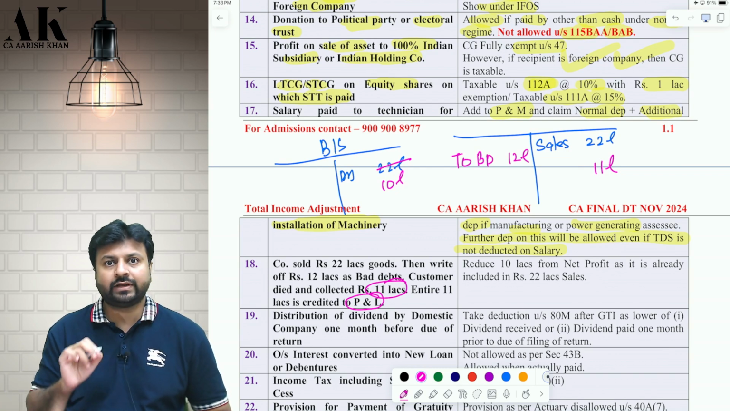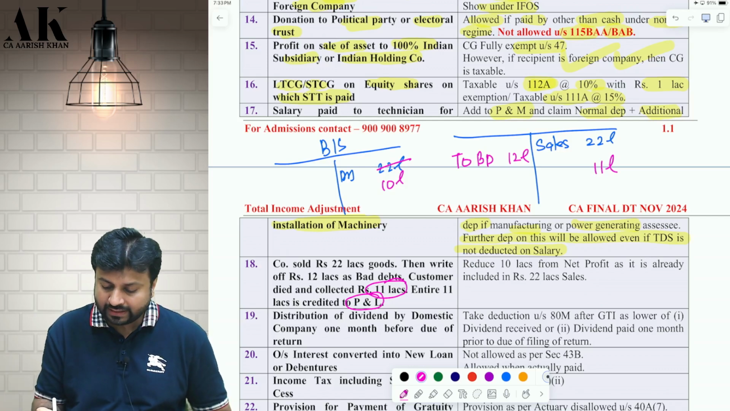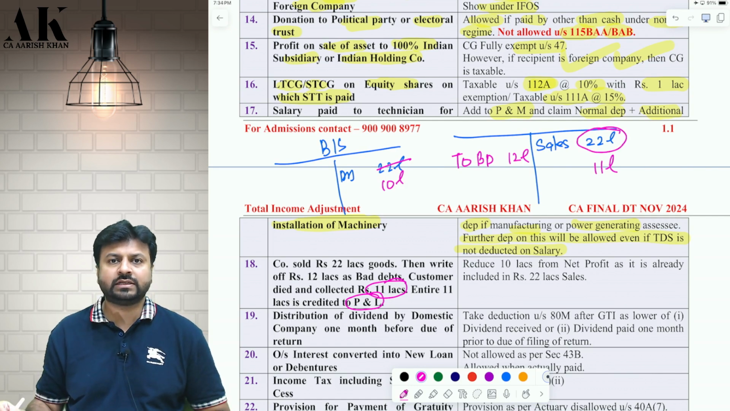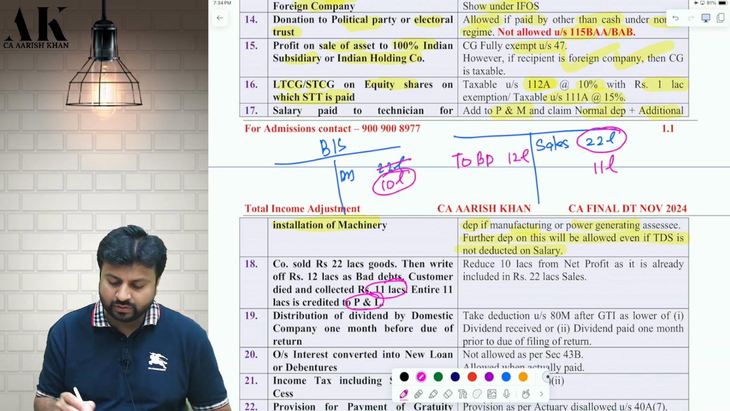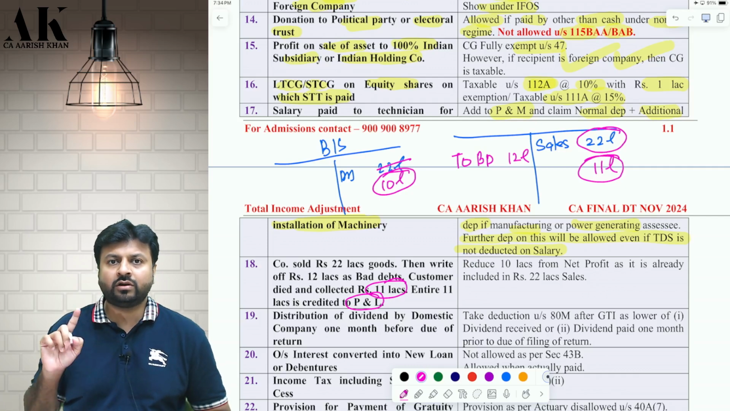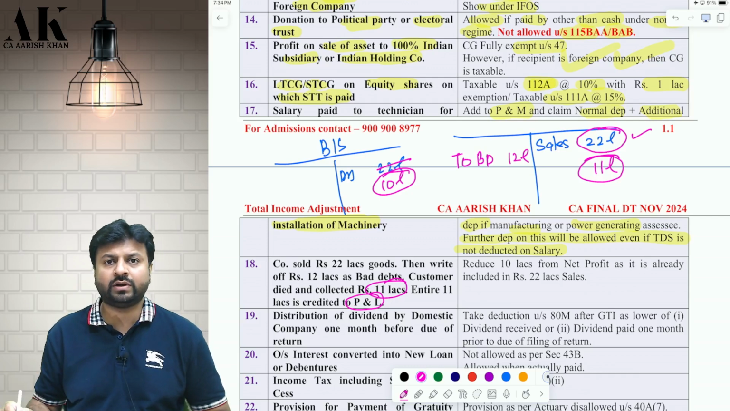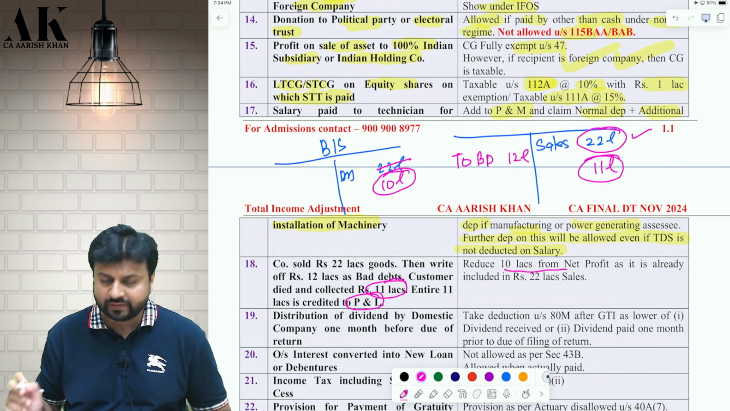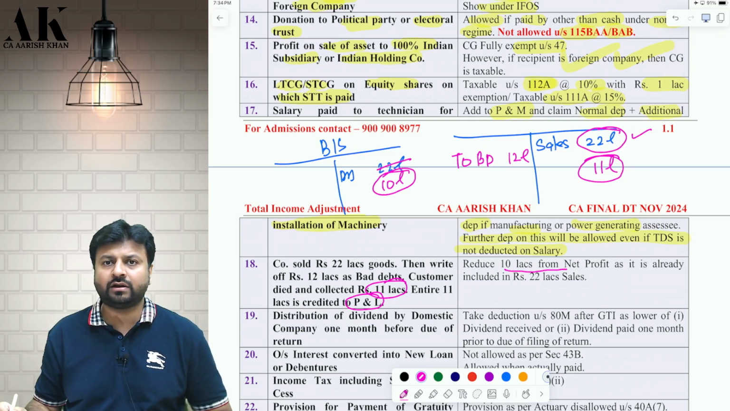Now, why have you credited the entire 11 lakh to the P&L? There is no need. Out of this 11 lakh, 10 lakh is already credited to the P&L in the form of sales. Yes or no? You are receiving the money out of this only. Now, what is the extra amount that you are receiving? You were supposed to receive 10 lakhs. You received 11 lakhs. What is the extra amount that you are supposed to tax? Only 1 lakh rupees. You cannot credit the entire 11 lakh to the P&L because out of 11 lakh, 10 lakh is already credited in the 22 lakh rupees. You have already paid tax on 10 lakh rupees. Therefore, reduce 10 lakhs from the net profit and let 1 lakh be part of the P&L.